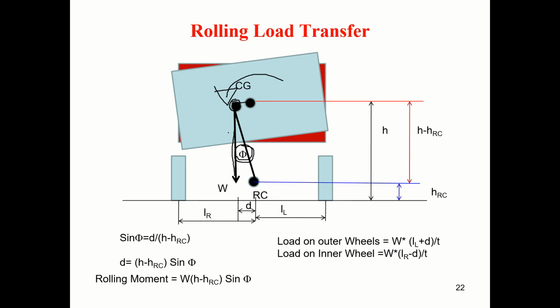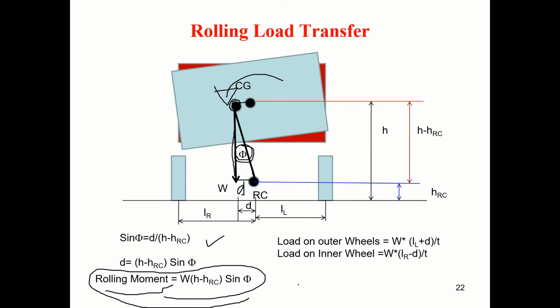Now if you draw this as a triangle, sin phi is equal to d divided by the height. This is the height of the center of gravity, h, and this is the height of the rolling center, hrc. So this height will become h minus hrc. Sin phi can be written as d by (h minus hrc). For small changes we can write it like this. So d is equal to (h minus hrc) sin phi, and W into d is the rolling moment.